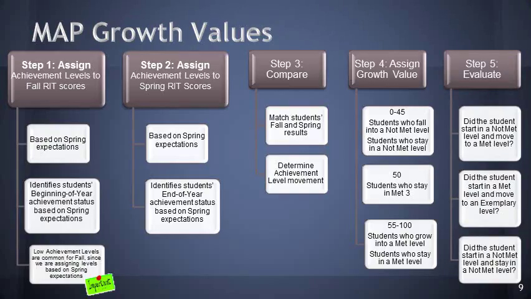And now we're going to use these growth values to evaluate the students as groups. You can use this as an individual evaluation method, but we're going to try to answer these questions with these values. Did the students start in a not met level and move into a met level? This would obviously be a good thing. Did the students start in a met level and move to an exemplary level? Or did the students start in a not met level and stay in a not met level?